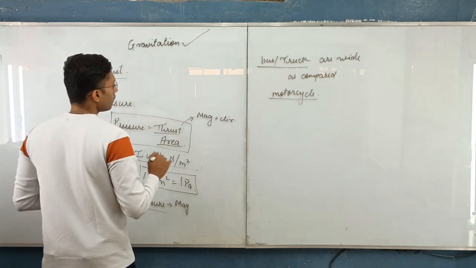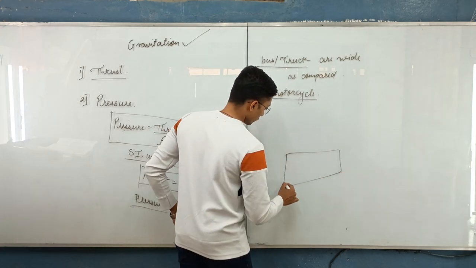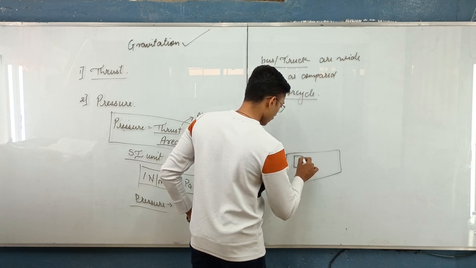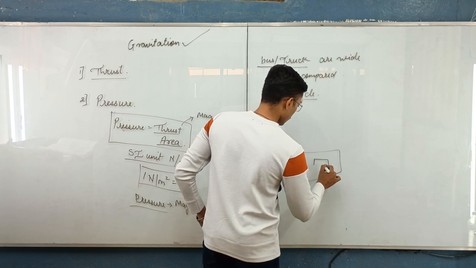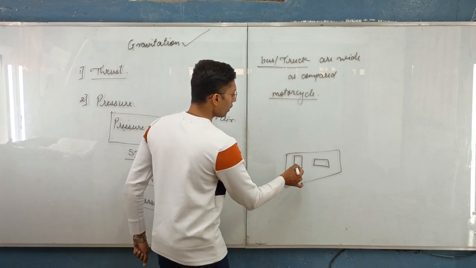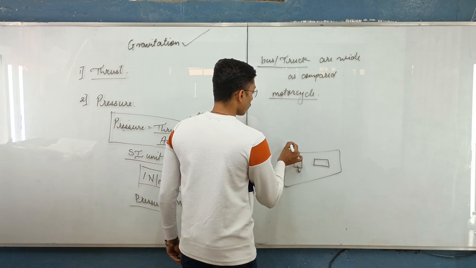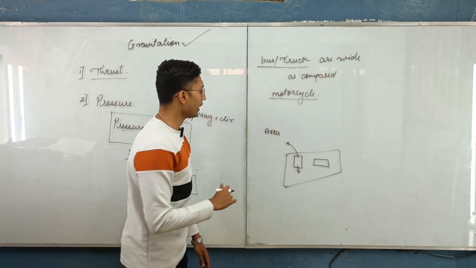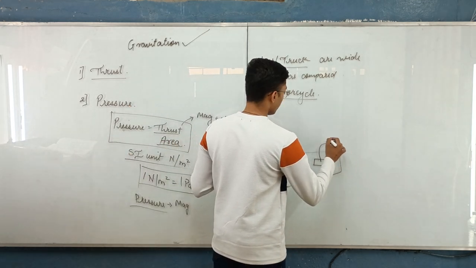It can also be seen using an example: if we have some mud and we place two bricks, one brick placed in a vertical position and the other brick placed in a horizontal position. In this case the vertical brick will sink more as compared to the horizontal. Why? Because the area upon which the weight of the brick is applied is less as compared to the brick placed horizontally.